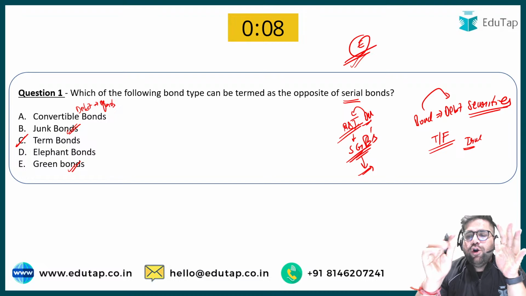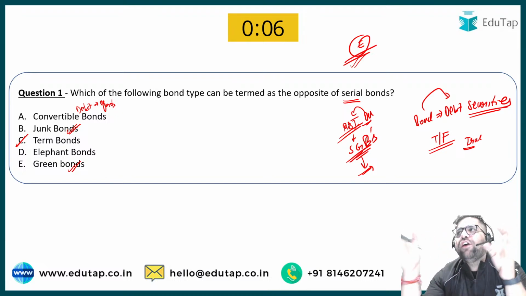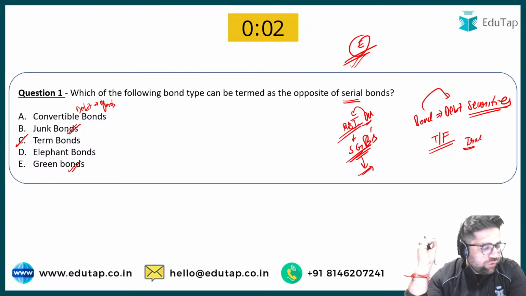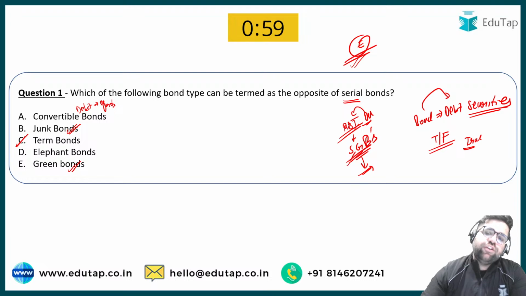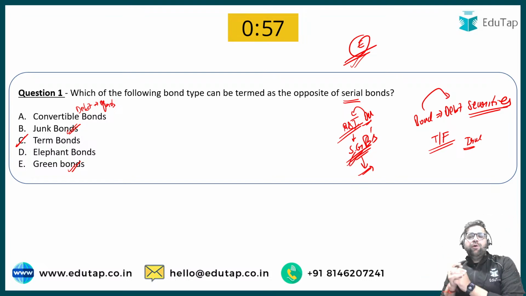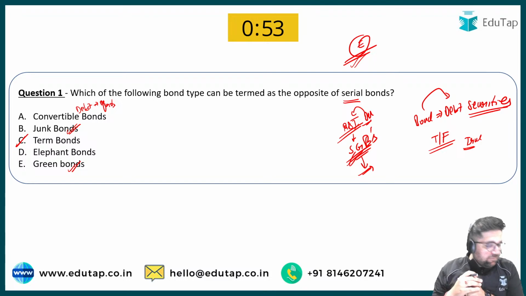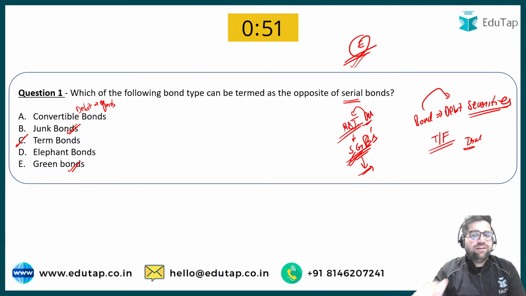Chalo, I give you the options as well. 8,000 crore, 10,000 crore, 15,000 crore, 16,000 crore, or none of the above. Chalo, please tell me the total value of those sovereign green bonds which were issued by RBI. I'm very, I would say sad to see that no one is able to answer this.